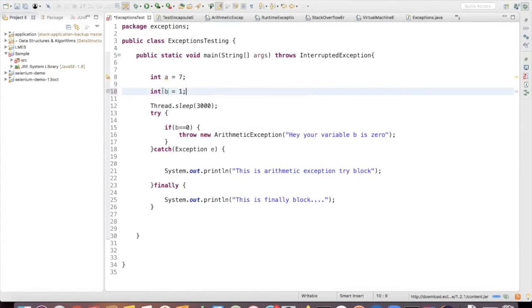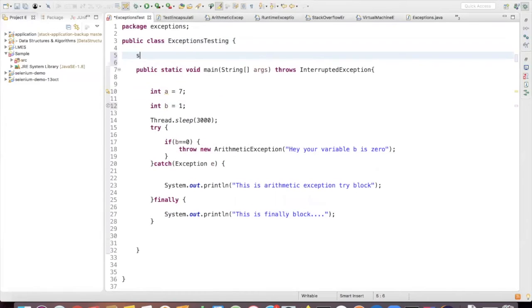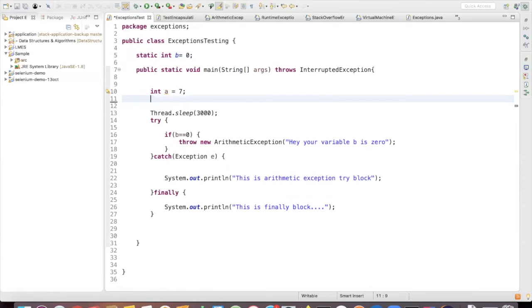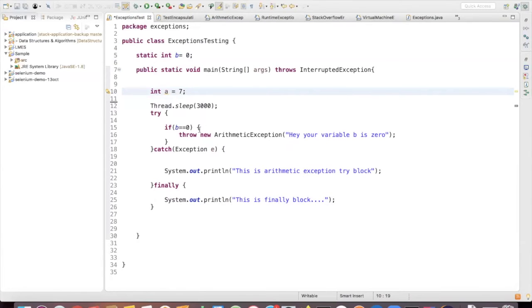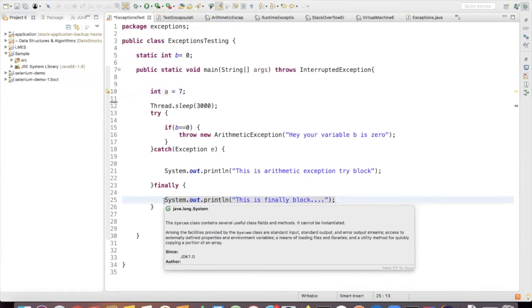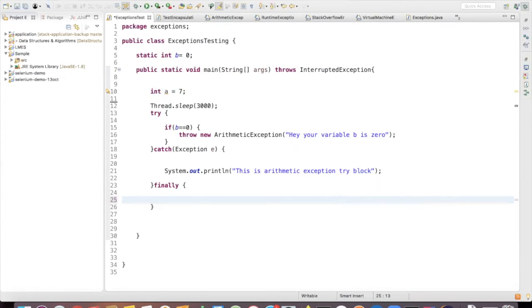Oh, sorry, B should be here. Let's declare it as 0 itself. Let's not have it here. I'm trying to validate this. In the catch block, what we'll try to do is make this b as 1, right?